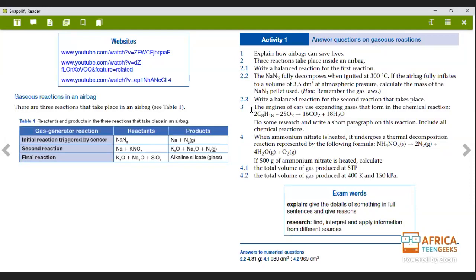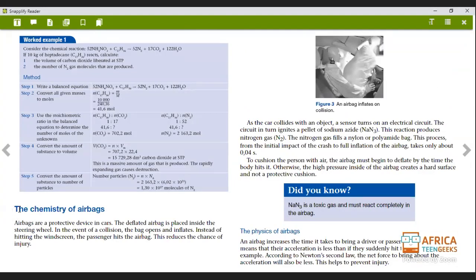Like, for example, can we do number 3 and number 4? Okay, let's do number 3 and number 4, and then we'll work on them tomorrow. And I think tomorrow we will continue and finish off the chemistry of airbags, because it's also quite interesting, and it's things that you guys need to know, and we're going to do it tomorrow. But nonetheless, for now, we are done, guys.